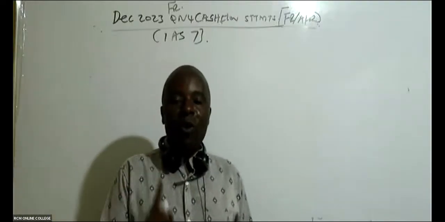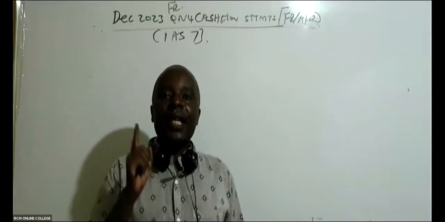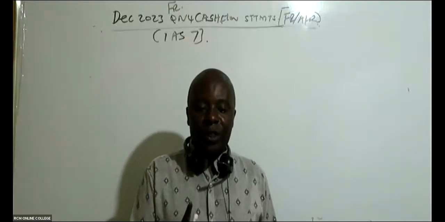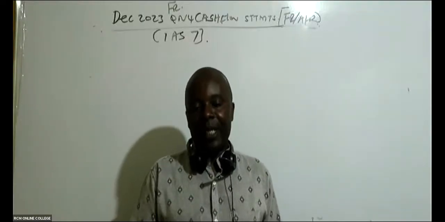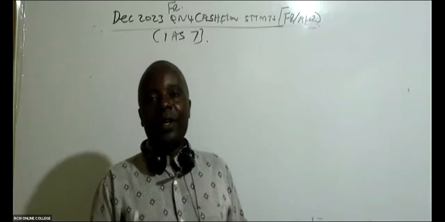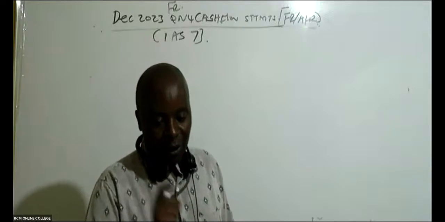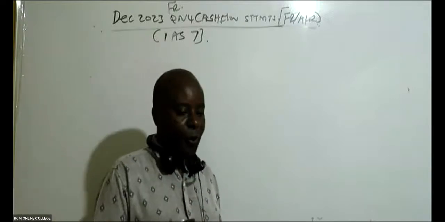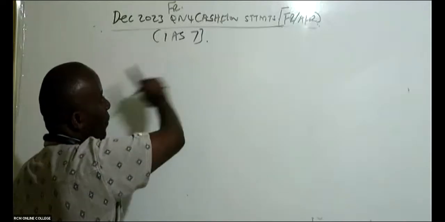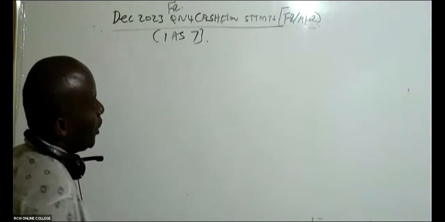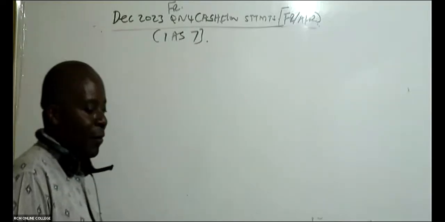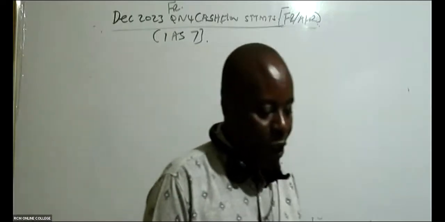Amongst those many statements, there should be a cash flow statement. In accordance with IAS 7, you can produce cash flow statements using either the direct method or the indirect method. Today, we shall be doing a cash flow statement using the indirect method. We are doing this question, which is very important to advanced financial students: December 2023, question number 4.